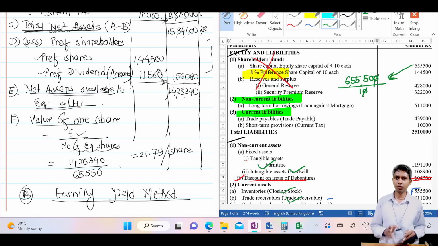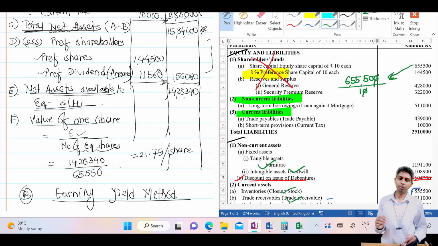We have an exception of goodwill. If goodwill value is not given in the information, then we do not consider the goodwill balance sheet value. We just write 0 value of goodwill. Though that is written 1 lakh in the balance sheet, we consider that as 0. Goodwill is an exception, but don't remember that exception here. Sometimes you will find it useful. You forget it here.